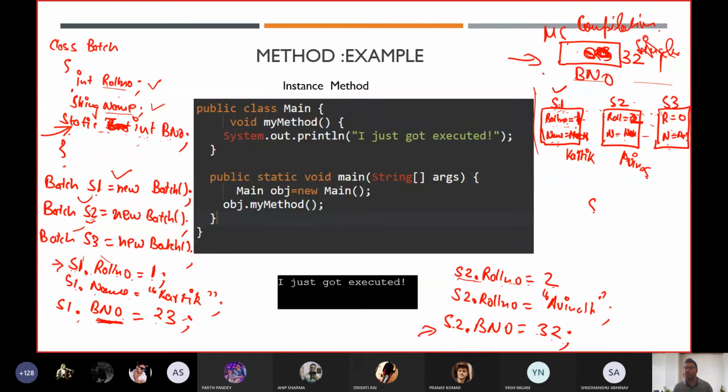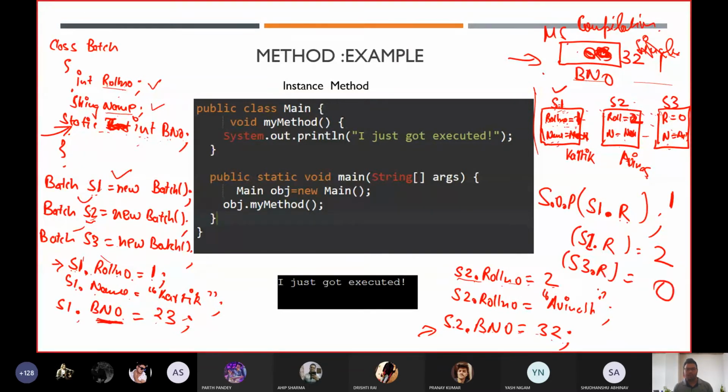So if I want to print the value of s1 dot r, I write system dot out dot println of s1 dot r, and I will get the output 1. If I print s2 dot r, I will get the output 2, and if I print s3 dot r, I will get the output 0. I hope you got your answer. Any doubts so far? Yes, anyone? No, sir, clear.